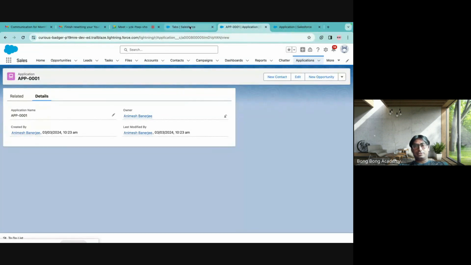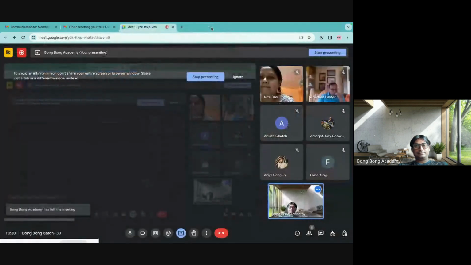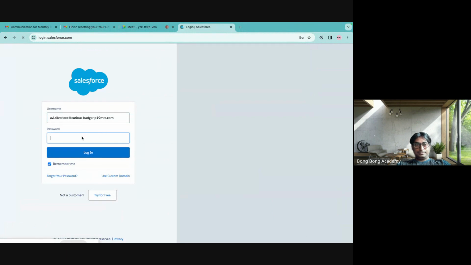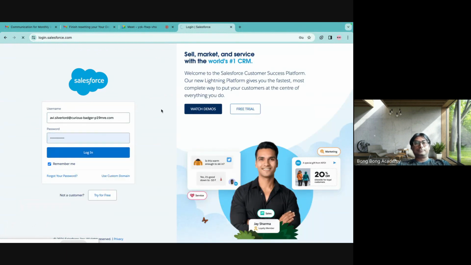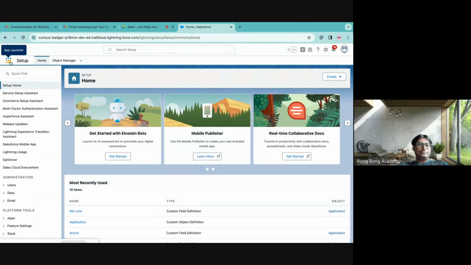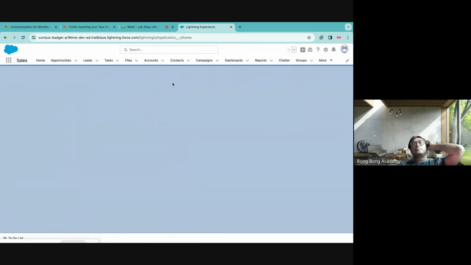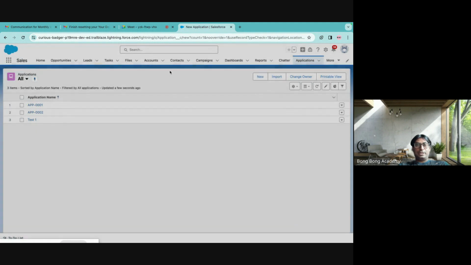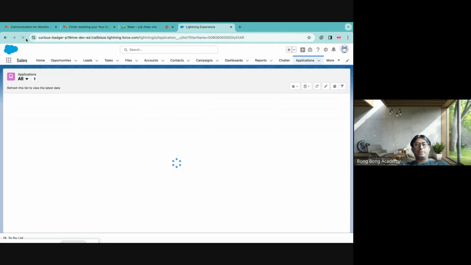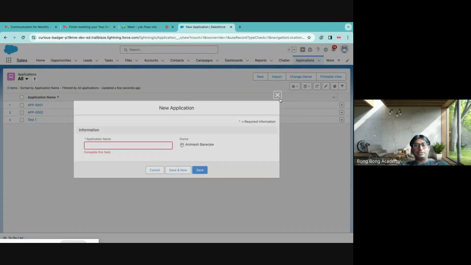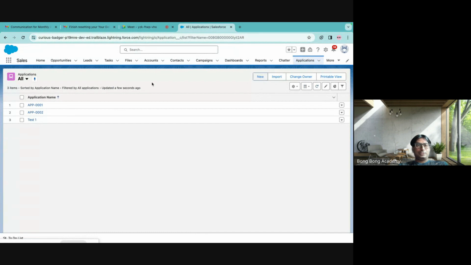Maybe I will log back once again. No, it's still not showing. It will take some time to show up in this page. So all these fields will come up in this new application page. We'll wait for a while and we'll see this happen.